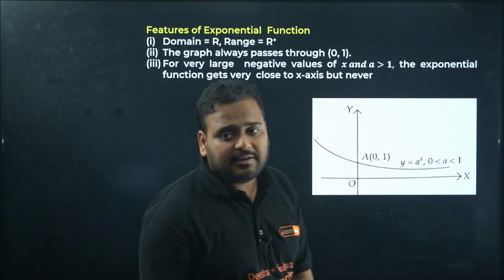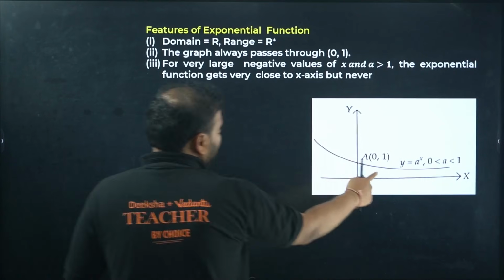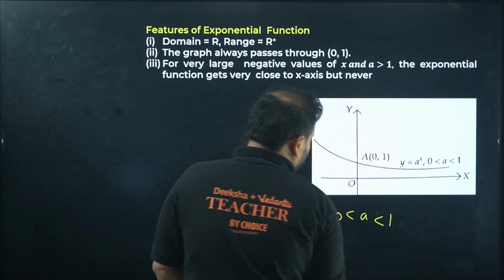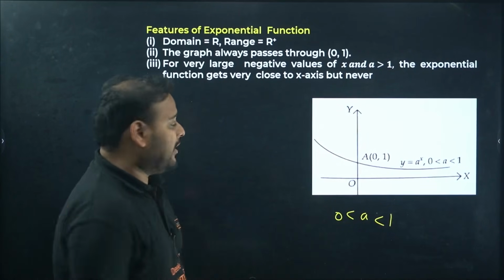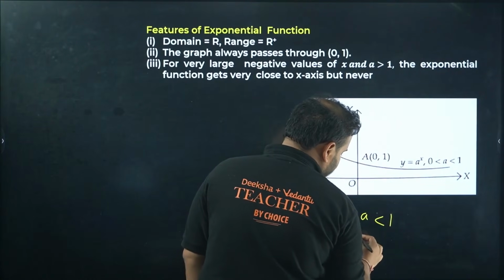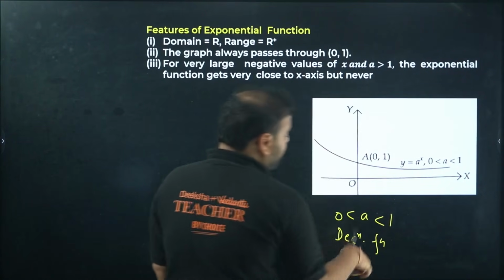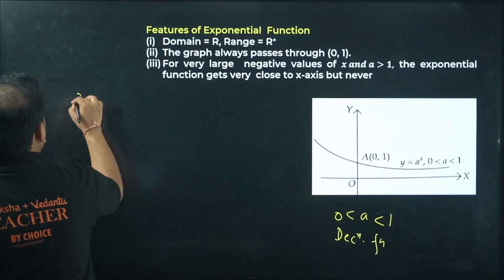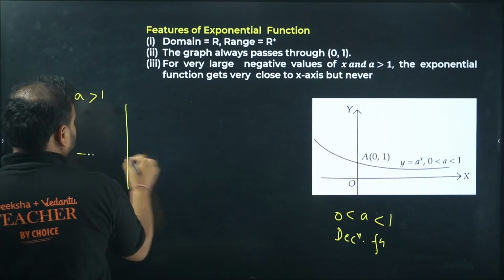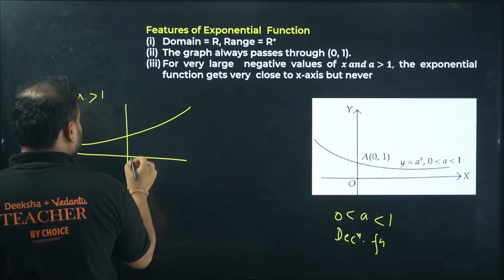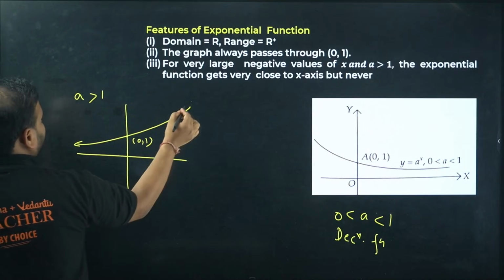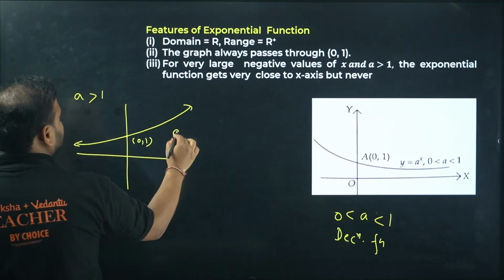The features are very simple. If you have this graph where the base lies from 0 to 1, the graph goes like this, meaning it is a decreasing function in nature. But when the value of a is more than 1, the graph changes to this. This point will be the same, 0, 1. It will not change, but this is your graph for a value more than 1 for the function a power x.